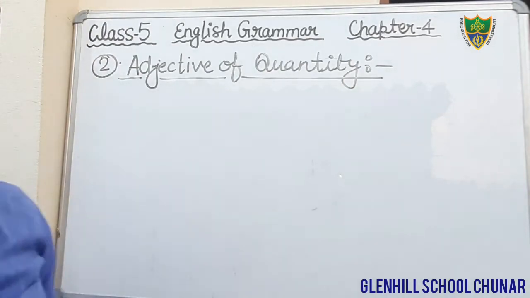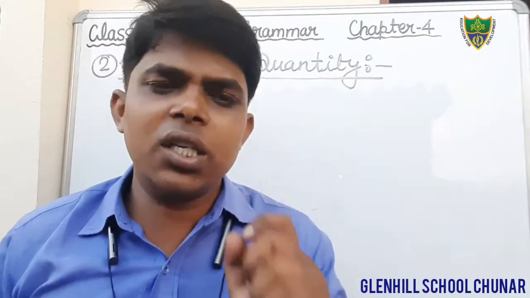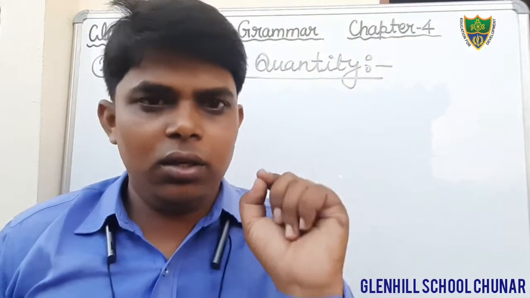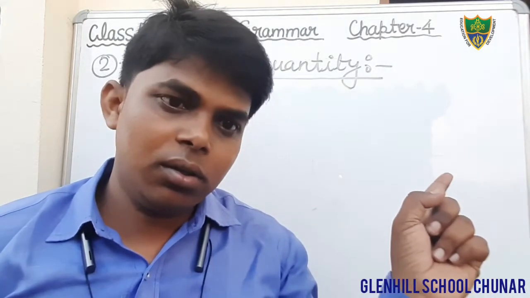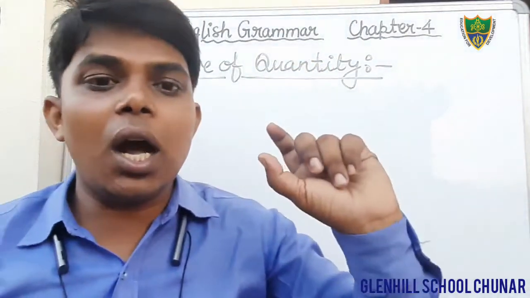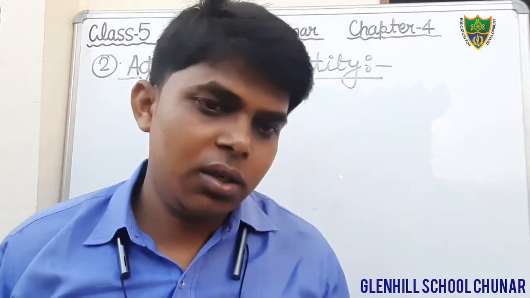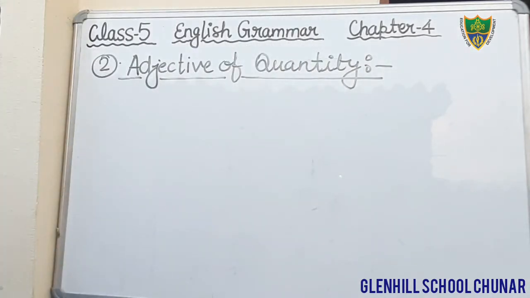Adjective of quantity. Dear students, as the word indicates its meaning, quantity, how much thing is meant. Here adjective of quantity denotes the quantity of a thing that is uncountable. It denotes how much of a thing is meant. First of all you write the meaning of adjective of quantity, then you can understand very well.